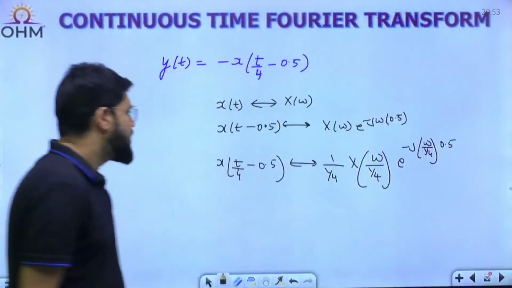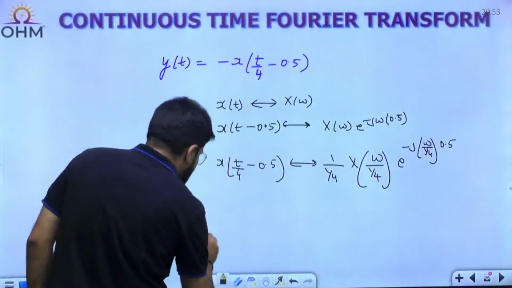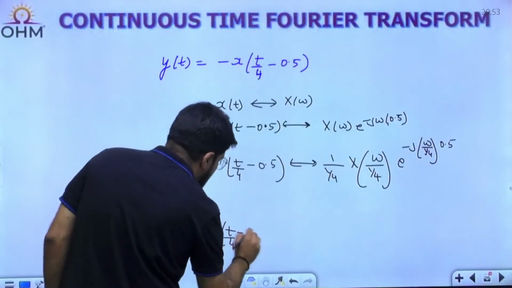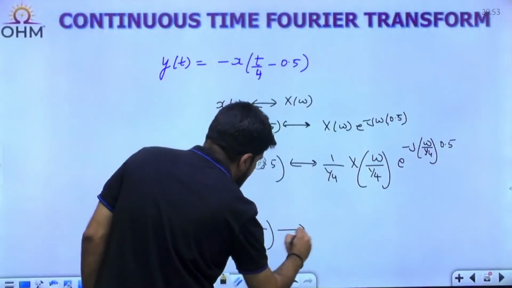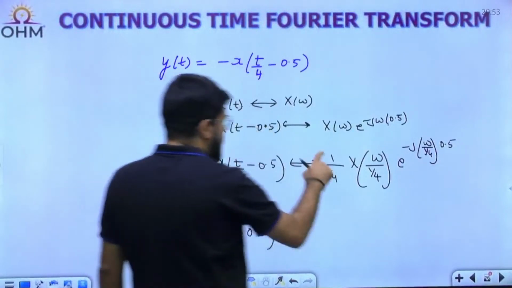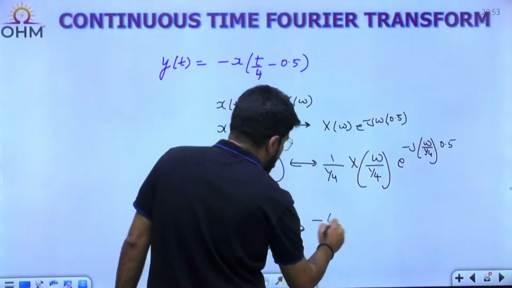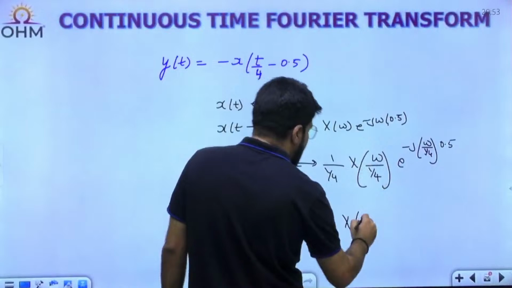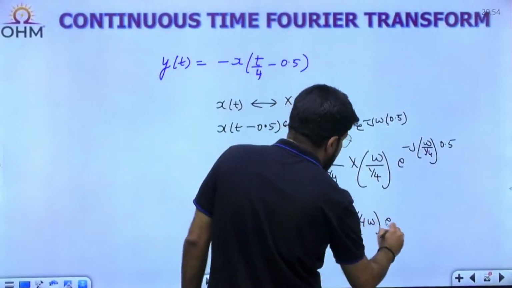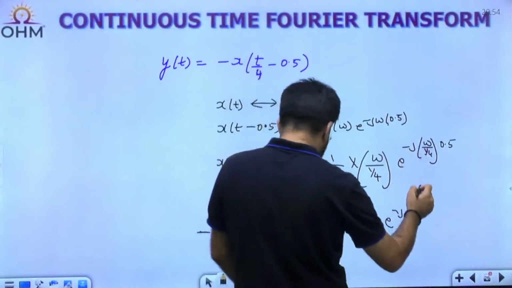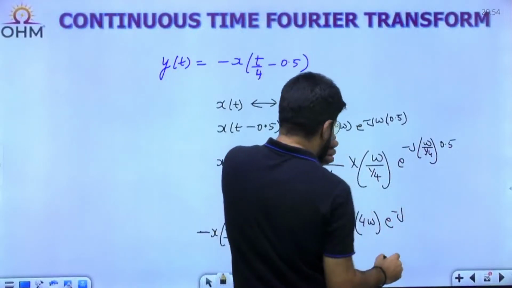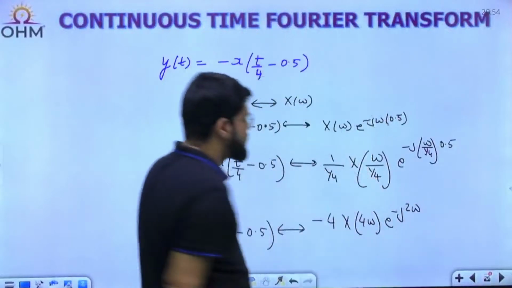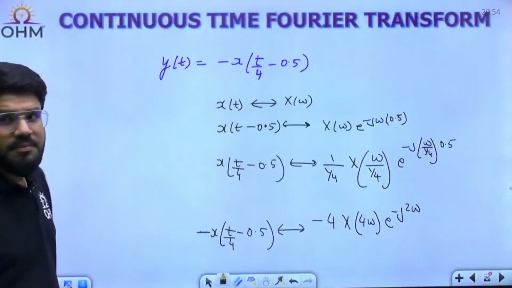Last but not the least, let me place minus on the right side also: minus of x of t by 4 minus 0.5. This is the signal y(t), and it will have the Fourier transform: minus, 1 upon 1 by 4 will be 4. So minus 4 X of how much? Omega by 1 by 4 will become 4 omega. E power minus j, this is how much? 4 omega into 0.5, so 2 omega basically. 4 into 0.5, so e power minus j 2 omega.